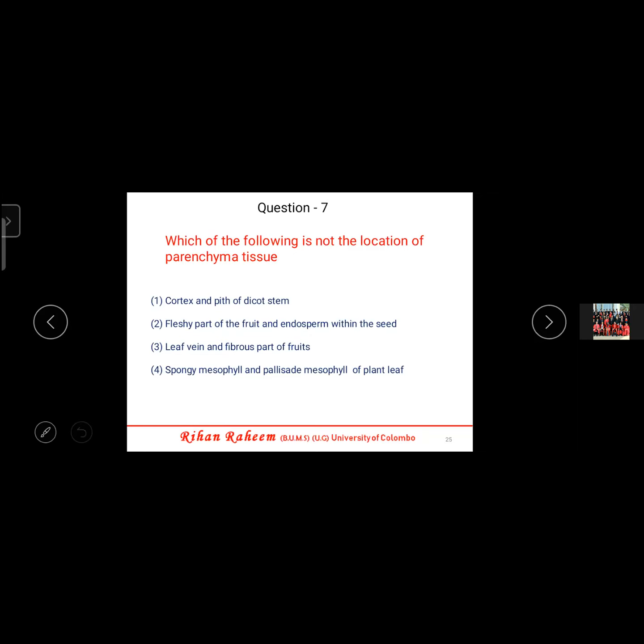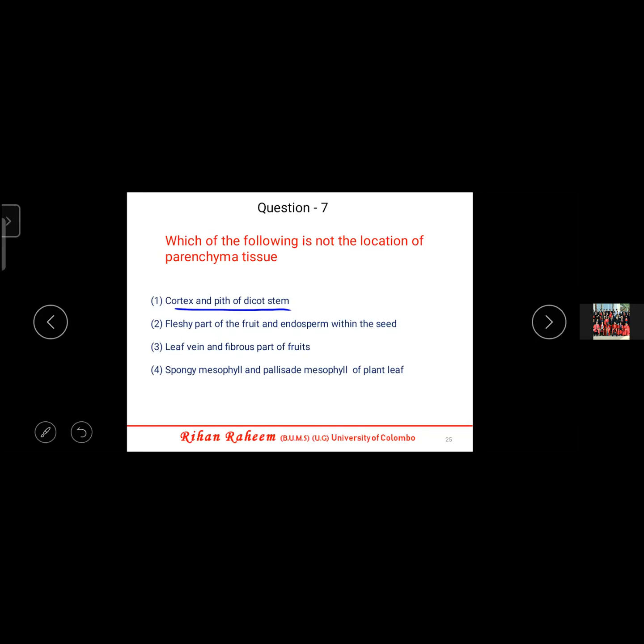We'll move to the 7th one. Most of the students who got the PDF would have started from here. Which of the following is not the location of the parenchyma tissue? If they ask you for the location, you all can manage, you all know a few. But if they're asking which one is not the location, then you should know all the locations of the parenchyma. So you have to be very careful. Cortex and pith of dicot stem.